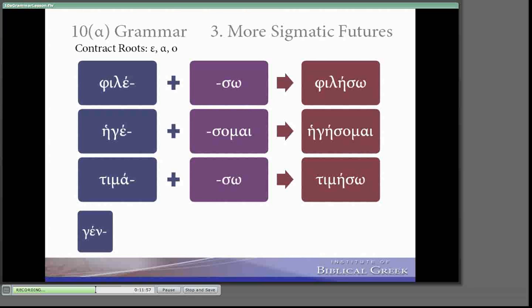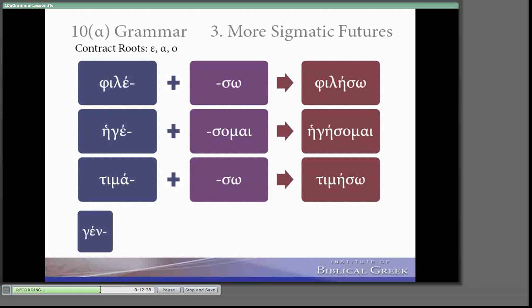And what happened in the first principal part is, a lot of times in that first principal part, we get extra things. We get some infixes. For example, yenosko, we get that sk, sigma kappa. We also get an ancient reduplication in yignosko. Here we have that ancient reduplication at the beginning. It used to show a state. So what we have in yignome is an old reduplication, weak epsilon dropping out, and then the root ending nu. So I think we still have the same original root, yin. It just has been modified in the first principal part.